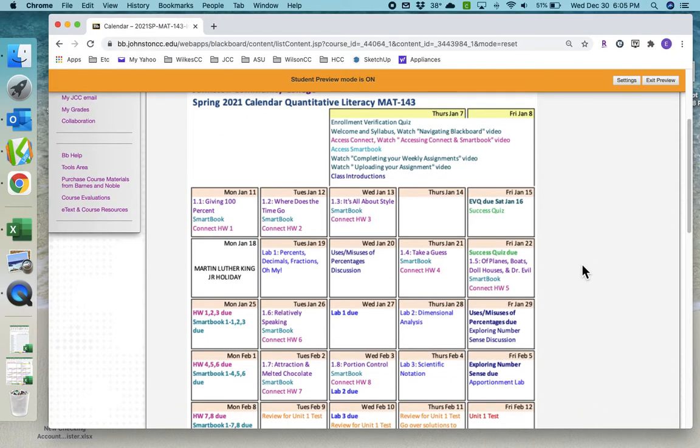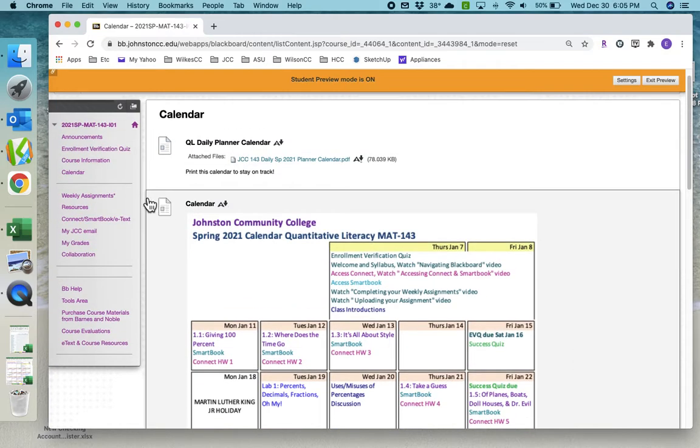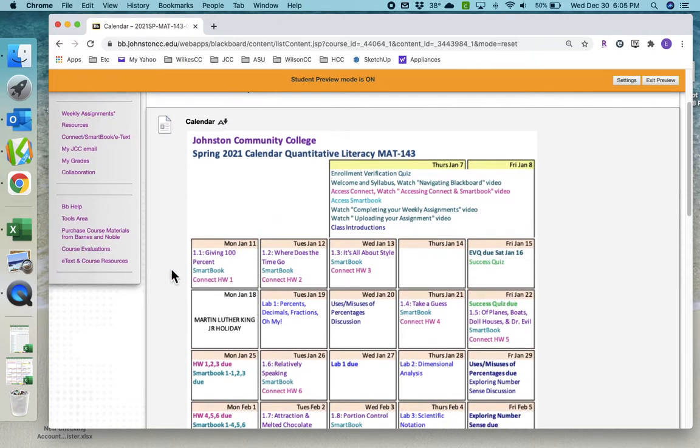But what I do is I put everything that you need to do on this calendar. Yes, we have the weekly assignments, but I also do this so that it's more like a planner on when you should do what, not waiting to the last day. So we'll come back and look at this further in a minute.